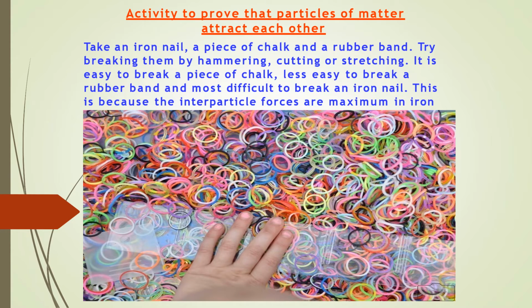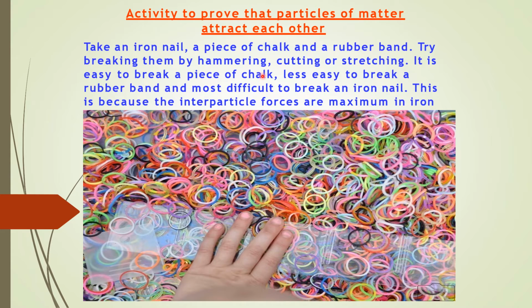Now let us discuss an activity to prove that particles of matter attract each other. Take an iron nail, a piece of chalk and a rubber band. Try breaking them by hammering, cutting or stretching. It is easy to break a piece of chalk, less easy to break a rubber band, and most difficult to break an iron nail. This is because the interparticle forces are maximum in iron, and hence we find it very difficult to break an iron nail, whereas the interparticle force in a piece of chalk is comparatively low.